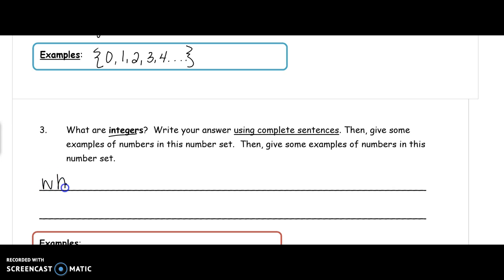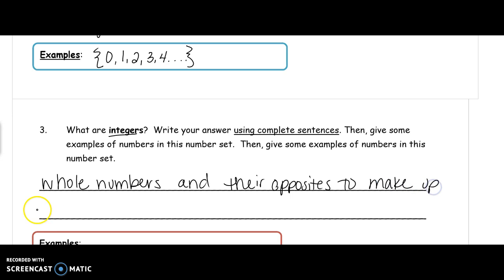So we're going to take the whole number family and their opposites to make up the integer family. Okay, whole numbers and their opposites.